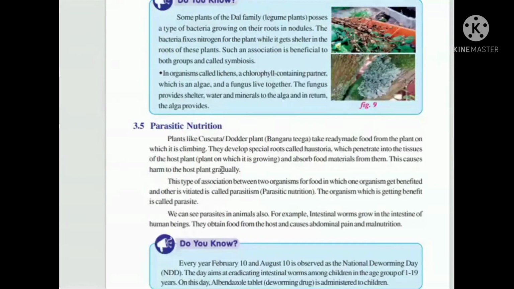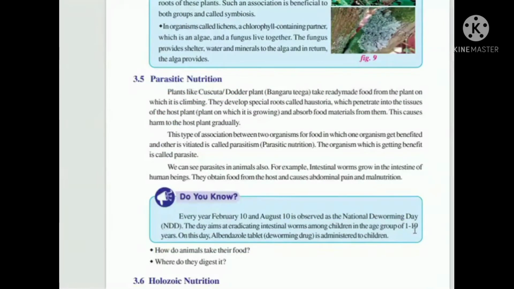In the root nodules, bacteria fix nitrogen for the plant, and the plant gives the bacteria shelter. This is called symbiosis. Both organisms get a profit. And lichens are also there. Lichens are a combination of algae and fungi, and we will learn in detail in further classes.